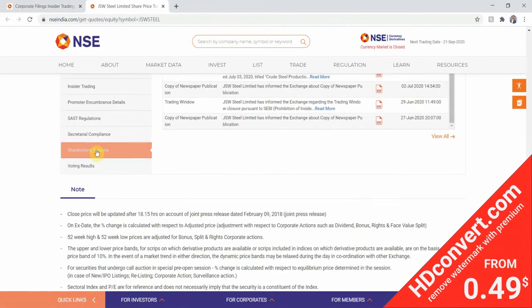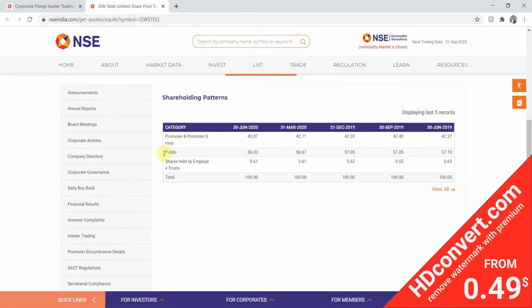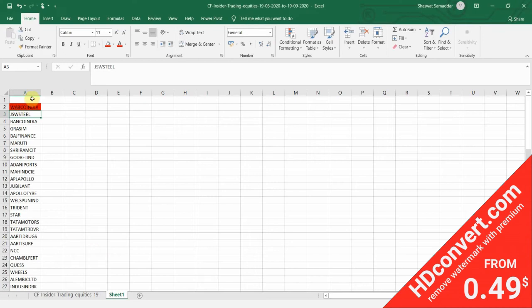Then we have to check all four criteria once again. See, the shareholding of promoter and promoter group should be more than 50%, but here it's 43.07%. So it fails our criteria. We don't need to go further. We'll just discard this stock and color code it red again.